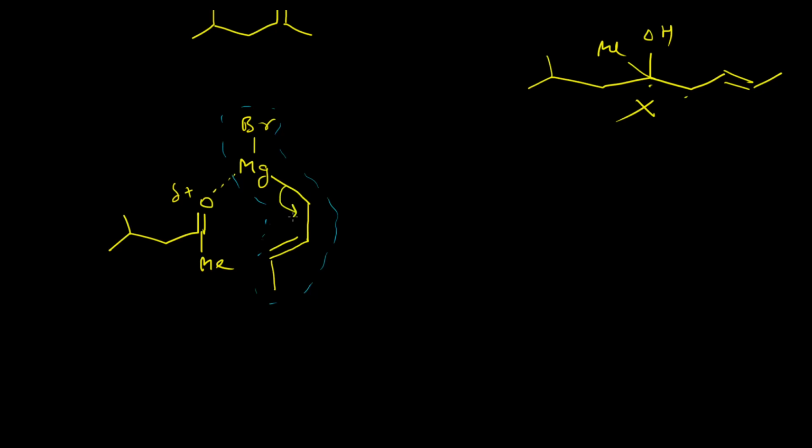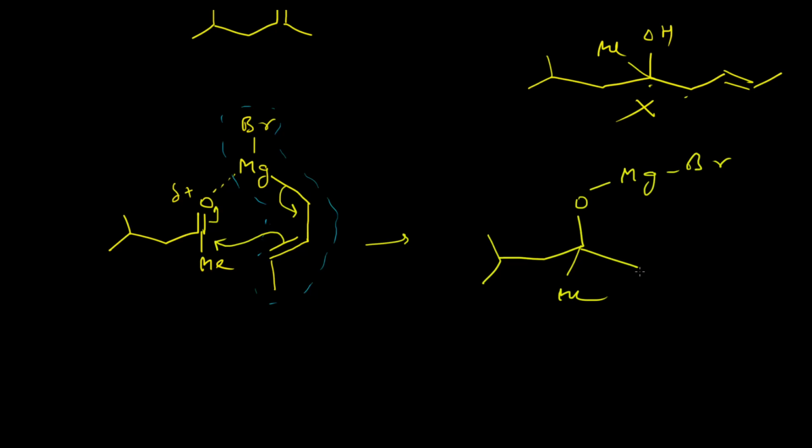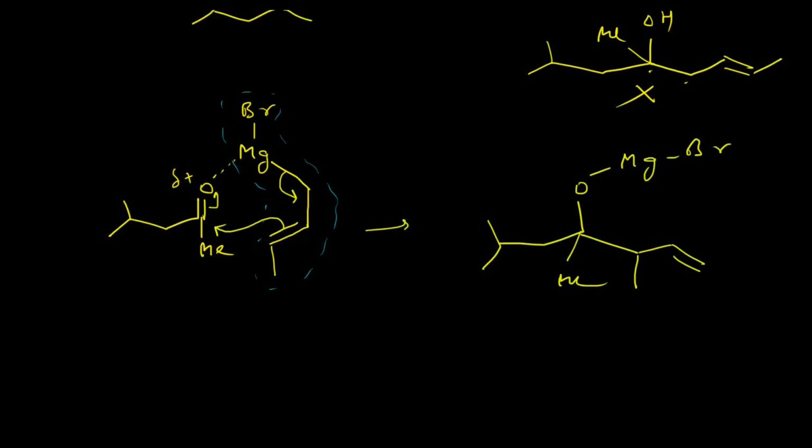Then this magnesium-carbon single bond forms a double bond with the adjacent carbon atom, and this double bond breaks and essentially attacks this carbonyl center, which results in the formation of this alkoxide.